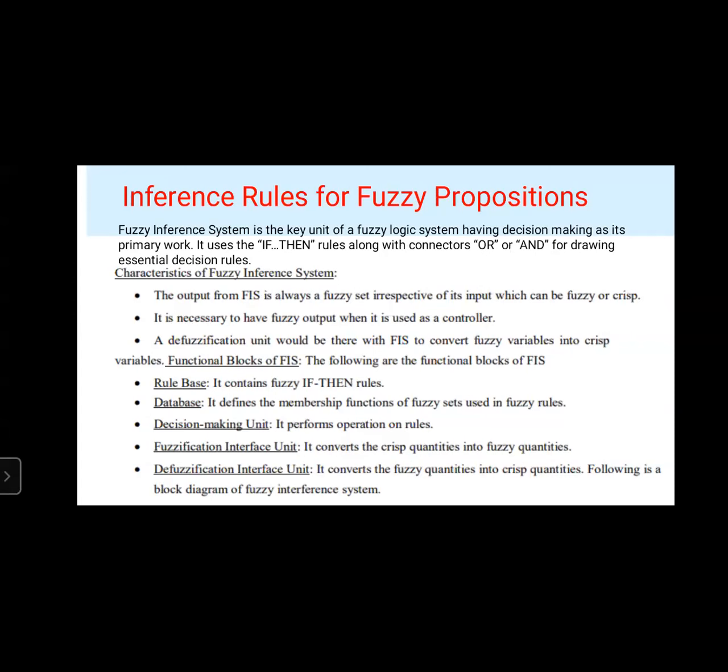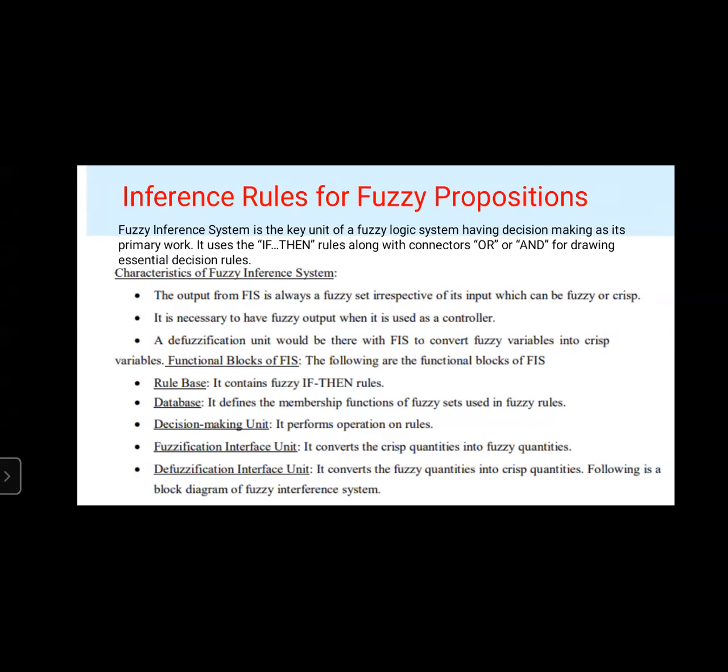Coming to the functional blocks of fuzzy inference system, it has rule base, database, decision making unit, fuzzification interface unit, and defuzzification interface unit. So these are the functional blocks of fuzzy inference system. Coming to the first one, that is rule base, it contains the fuzzy if-then rules. Next one, database. It has the membership functions of fuzzy sets used in the fuzzy rules. That is, it has membership functions.